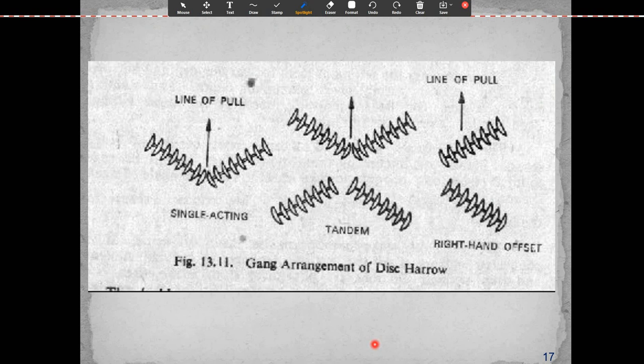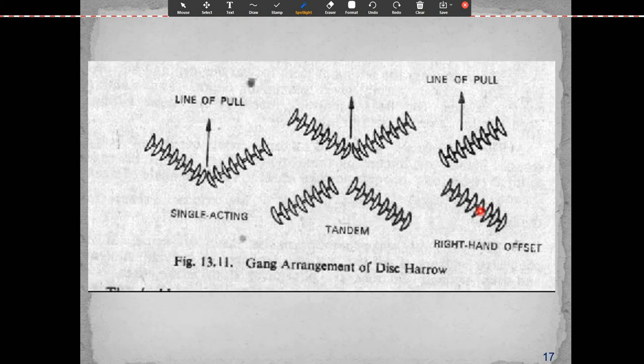You can see the arrangement of the disc harrow. It is again classified as a single action disc harrow. You can see this is a single action, line of pull in this direction. This is a tandem type of disc harrow. This is offset type of disc harrow. So you can see that the discs throw the soil to this side and this is in the opposite side. In the same way, this is thrown to the opposite side. This is part of the tandem type and this is the offset type.